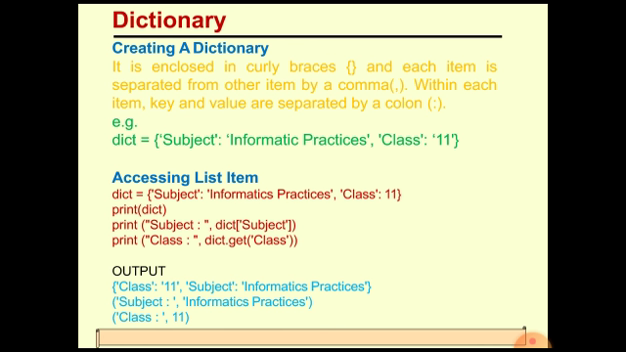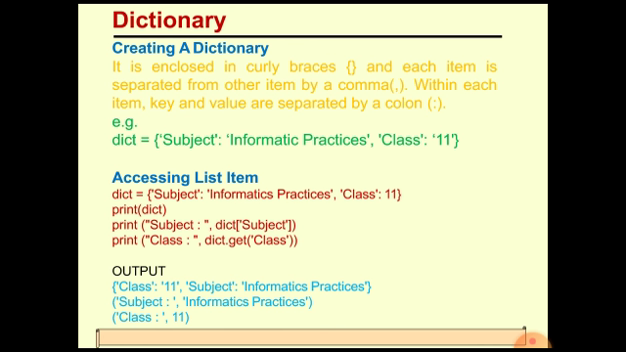Here we have written print dict. Here dict is the name of the dictionary. If you specify just the name of the dictionary without any specific key or function, the full dictionary as it is will be printed in the output. But in the second print statement, we write dict, then within square brackets we specify the key.